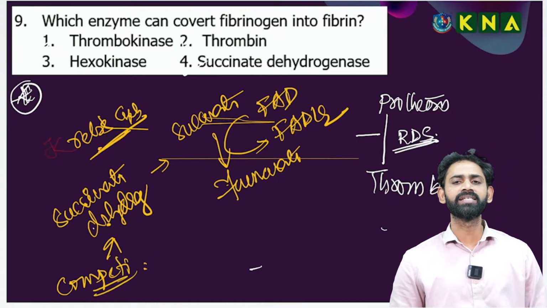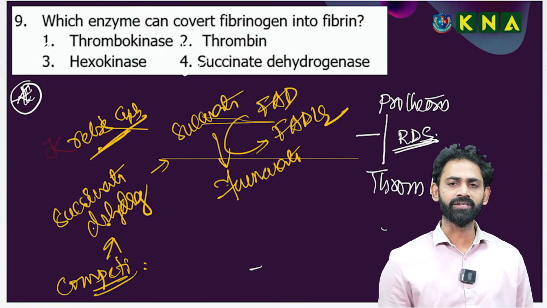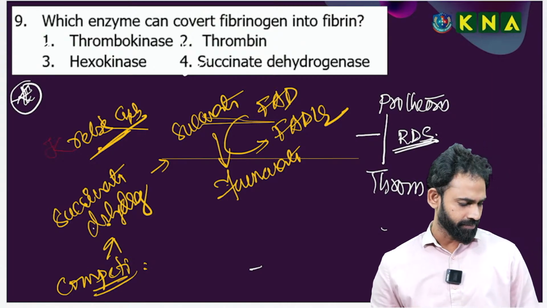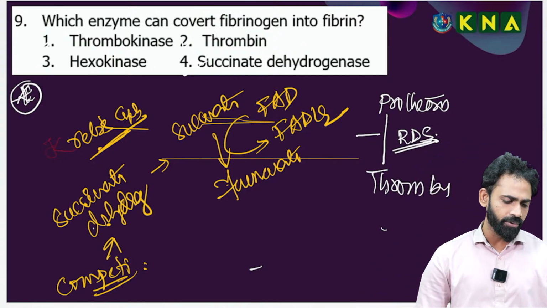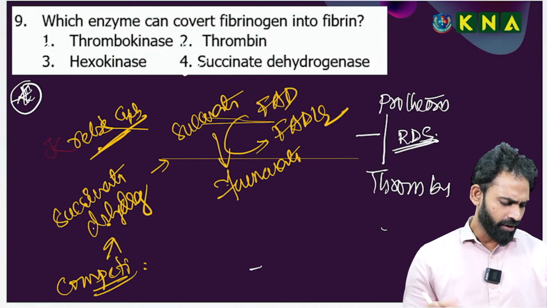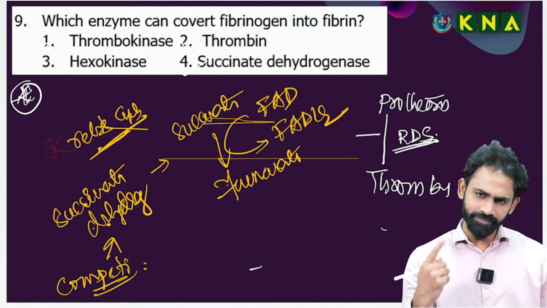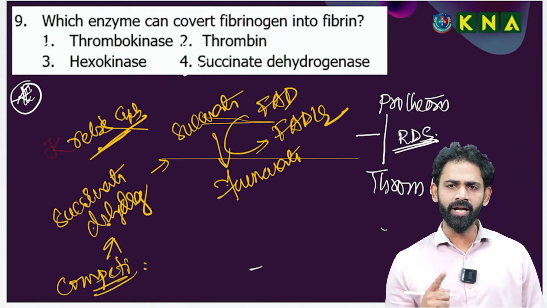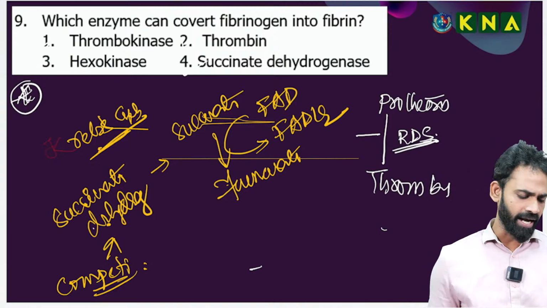In our whole syllabus, only one competitive inhibitor is present. Anyone? Give the first comment on it. I will read the name.